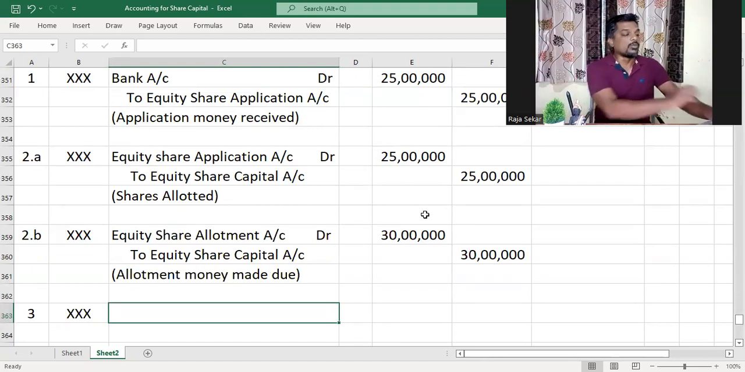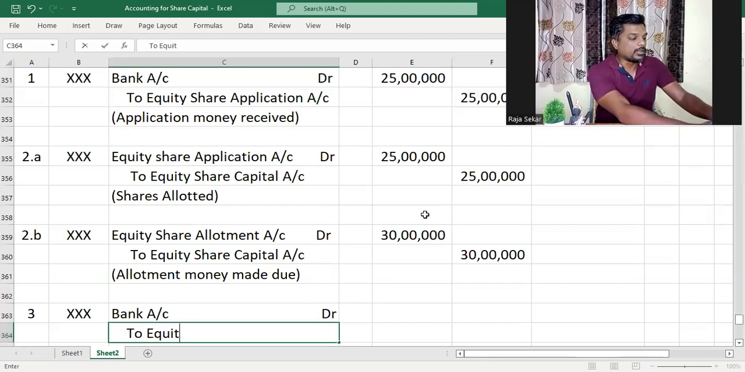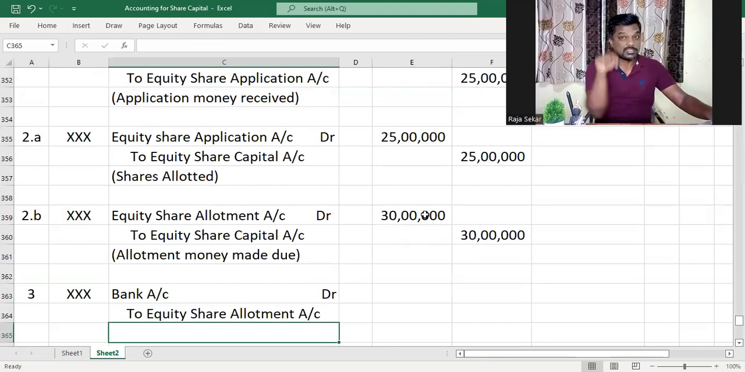All right. So what do we do now? We receive the money, bank account debit to equity share allotment account, because that asset is reducing. It is against that right to receive money that we are receiving the money. So that asset is reducing. That will be credited.